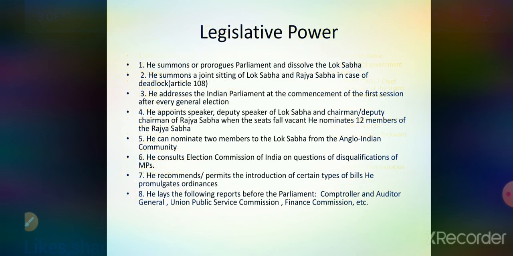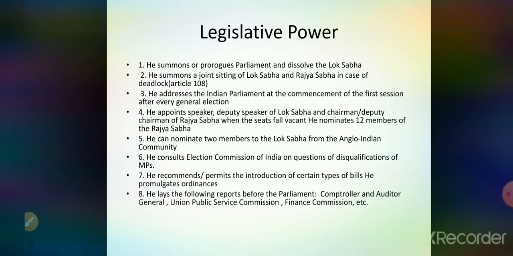Next is the legislative power. The legislative power of the President is that he can summon or prorogue Parliament, and he has the power to dissolve the Lok Sabha. Whenever there is a deadlock, when Lok Sabha and Rajya Sabha are in a position where a bill is not passed, then in that case a joint sitting of the Lok Sabha and Rajya Sabha is called by the President himself. At present, the joint sitting has been called three times.